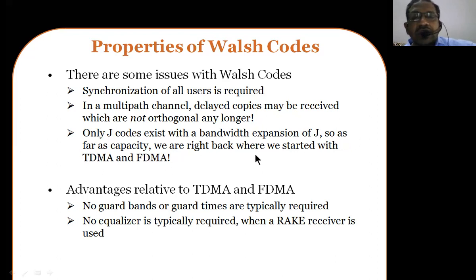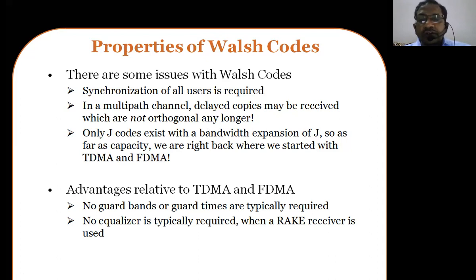So we are right back where we started with TDMA and FDMA. If the number of codes increases with a bandwidth expansion, as far as capacity is concerned, then the problem of interference is also going to increase in this multi-channel context. If multipaths exist, the same problem of interference which is there in TDMA is going to be there here also. So multipath channel signal transmission should be avoided here. That is the main concept over here.